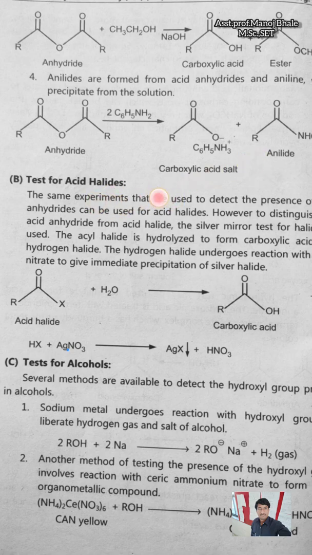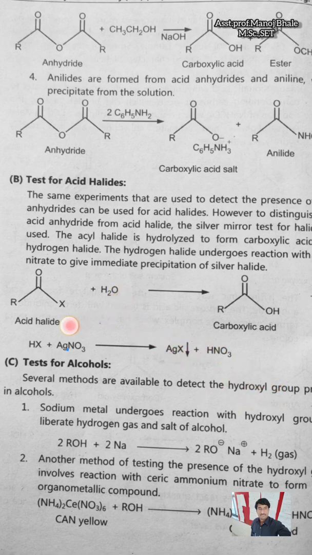Next is the test for the acid halide. In case of the acid halide, this is the acetic acid halide given there: R C double bond O X, where X means the halide attached to the acid. So for this acid halide there is a test given, and this determination is possible if you add water in this case.